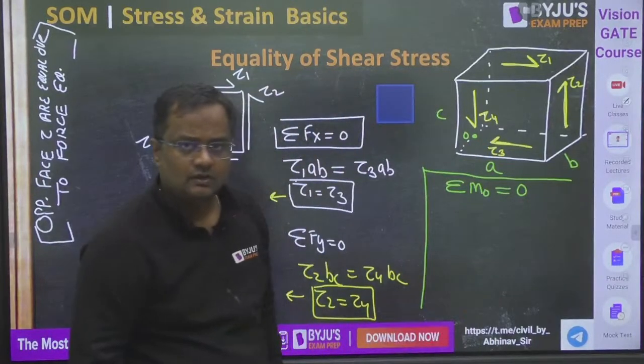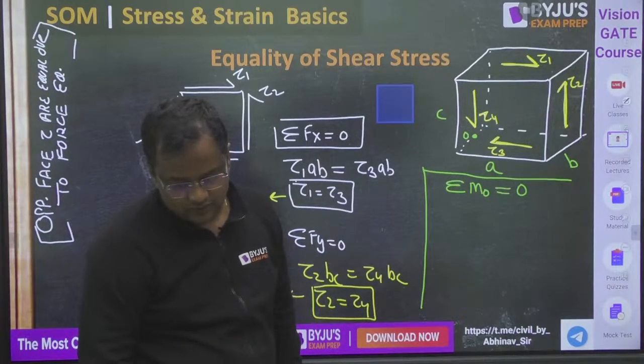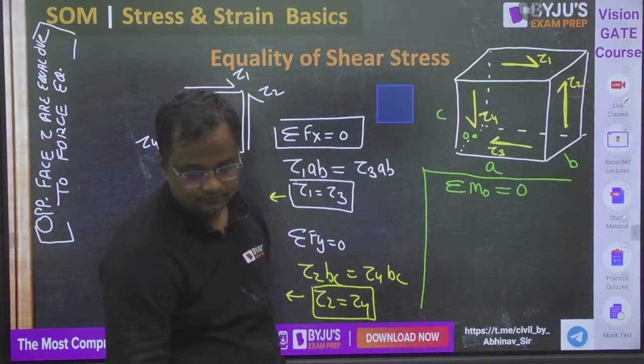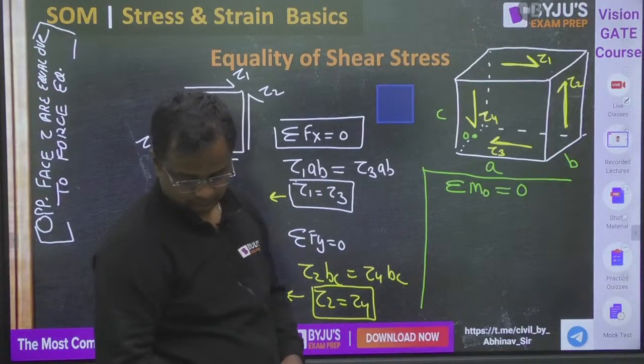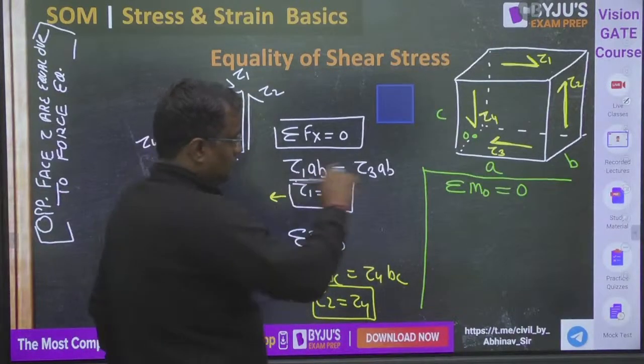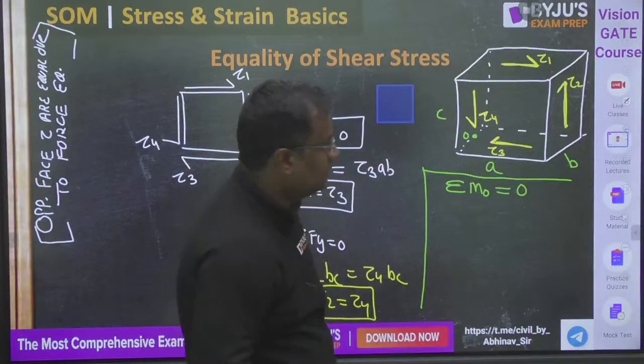Not only force, the moment also has to be zero, right? Give me yes or no, please. Okay, sir. I will tell you the stress sign convention, don't worry. Tau 3 and tau 4 pass through that point. Moment is force into distance, so for them it will be 0.